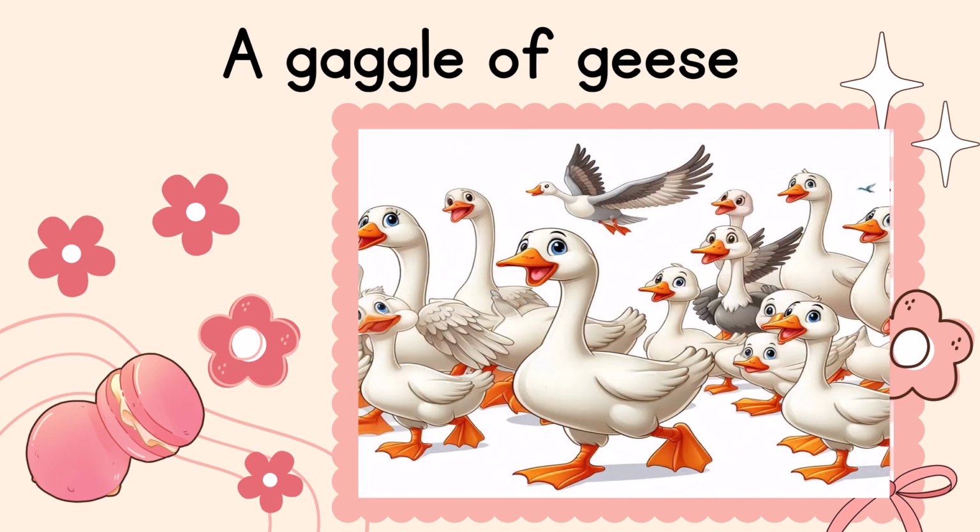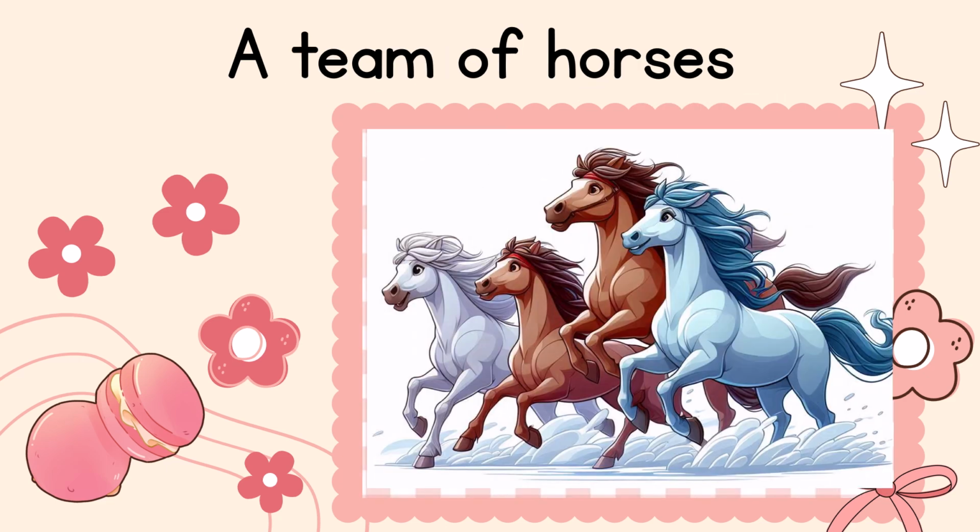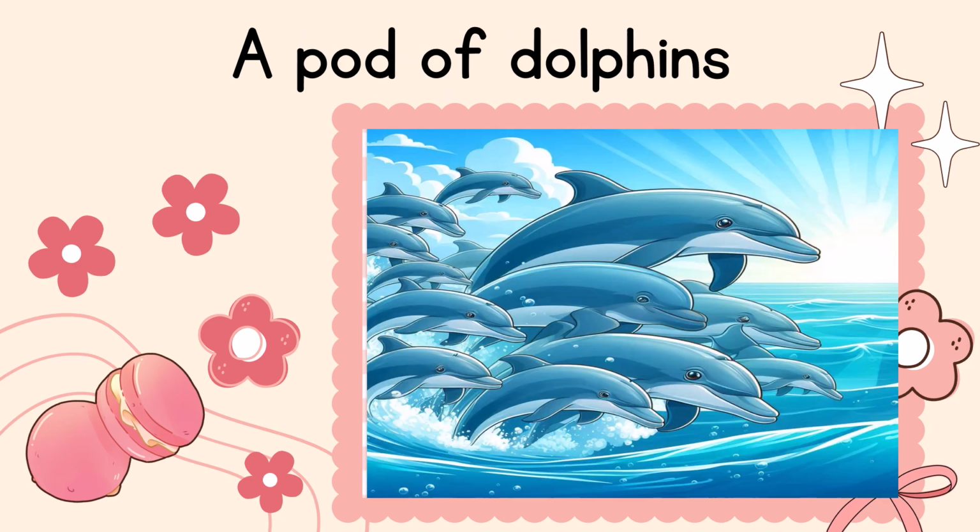A gaggle of geese. Here the gaggle is a collective noun that refers to a group of geese. A team of horses. A team is a collective noun that refers to a group of horses. A pod of dolphins.